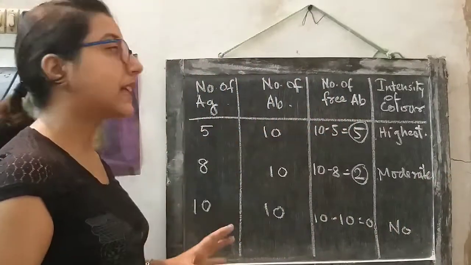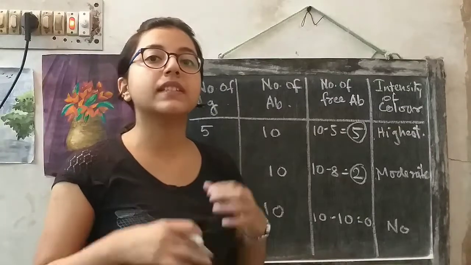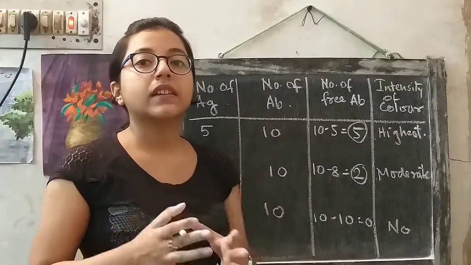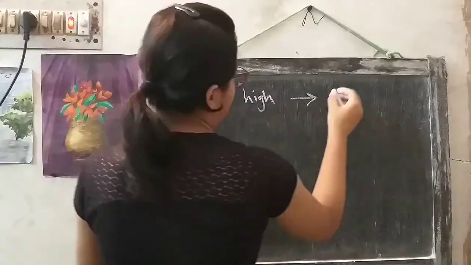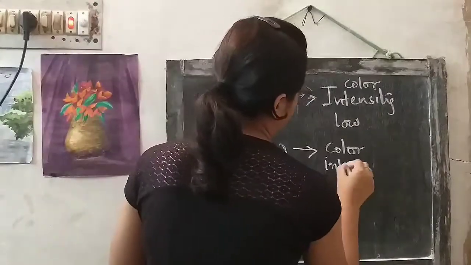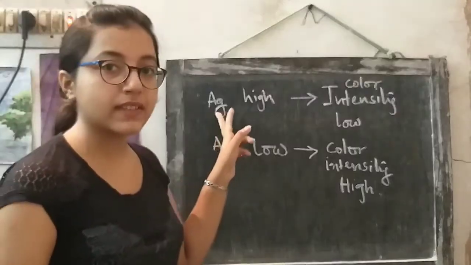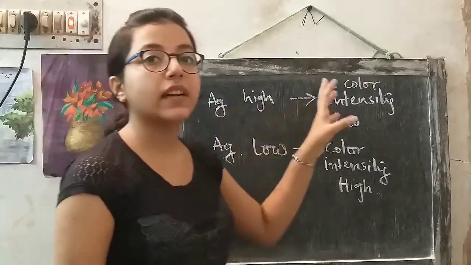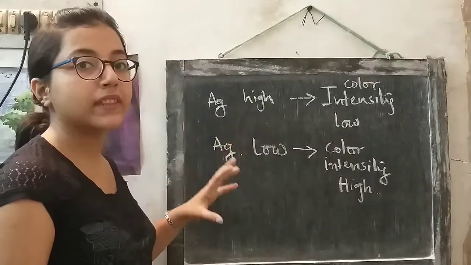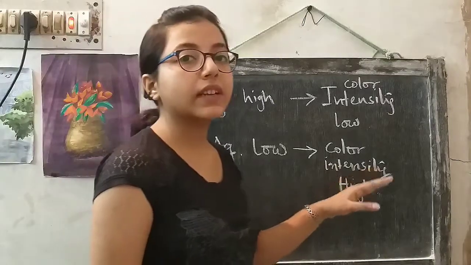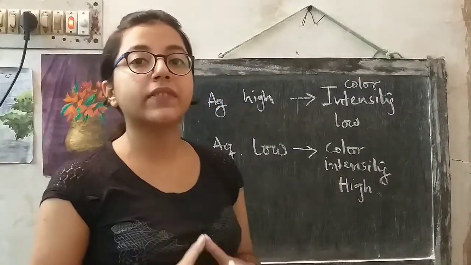So it is clear that when the concentration of antigen in the sample is higher, then the color intensity becomes lower. This is the principle of detection. If the antigen content in the sample is high, then the color intensity will be low. And if the antigen concentration is low in the sample, then the color intensity will be high. So this is the principle of detection of the competitive ELISA method.